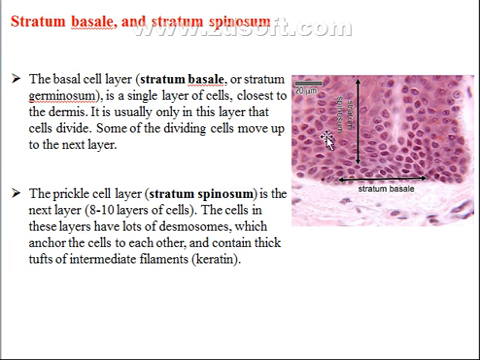The next layer is known as stratum spinosum, or the prickle cell layer. It consists of 8 to 10 layers of cells. The cells in these layers have lots of desmosomes, which anchor the cells to each other. Also, it contains thick tufts of intermediate filaments.